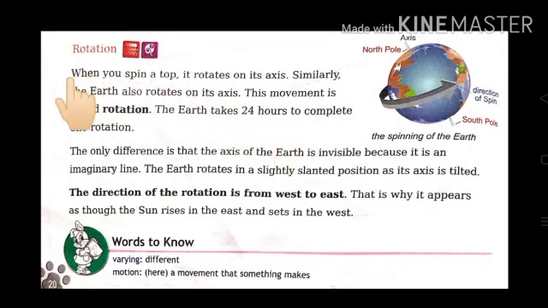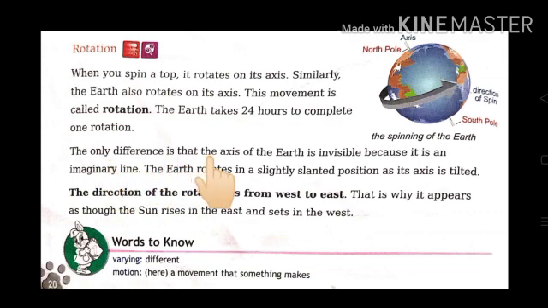All of you put your finger in your book. When you spin a top, it rotates on its axis. Similarly, the earth also rotates on its axis. This movement is called rotation. What is rotation, children? When the earth rotates on its own axis, this movement is called rotation. The earth takes 24 hours to complete one rotation.